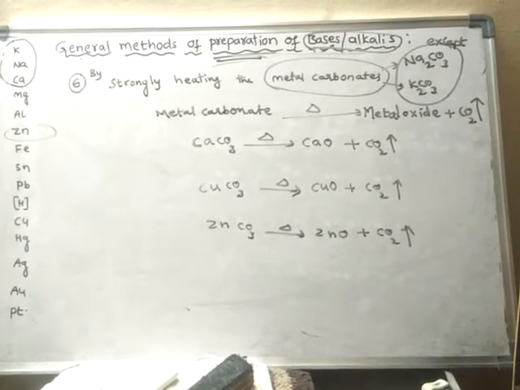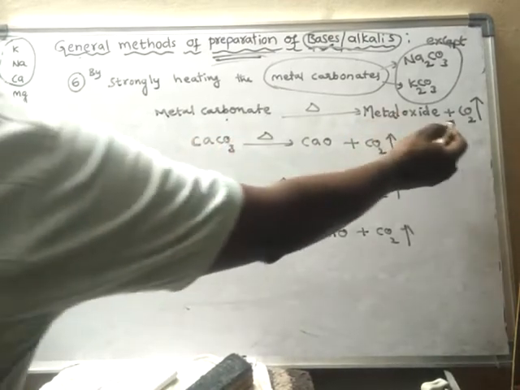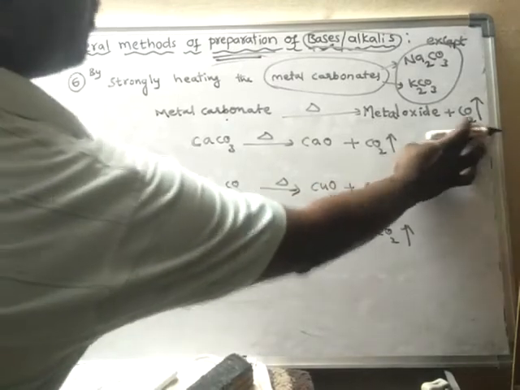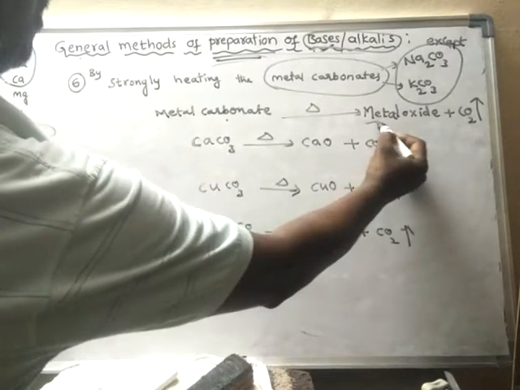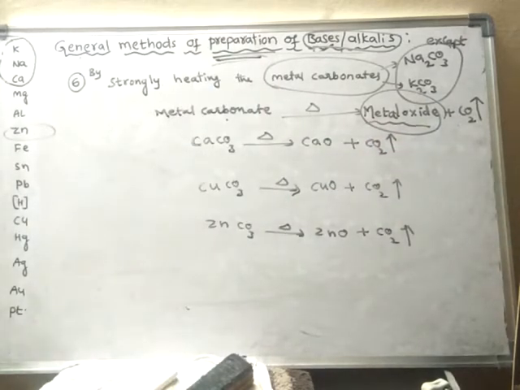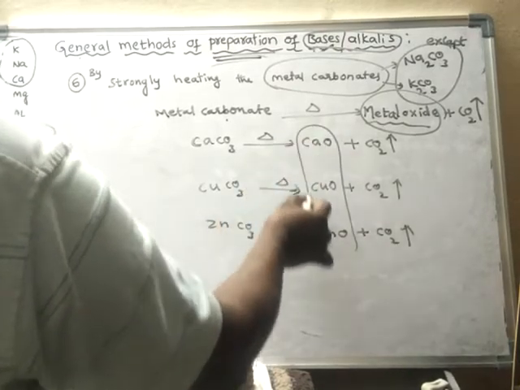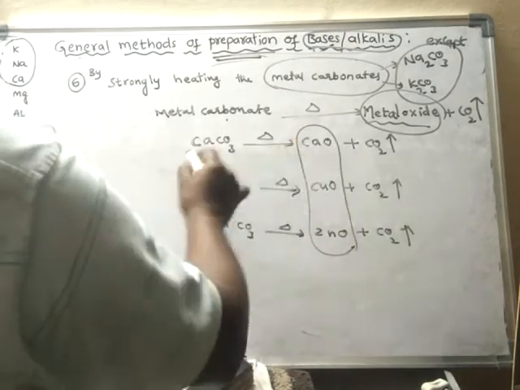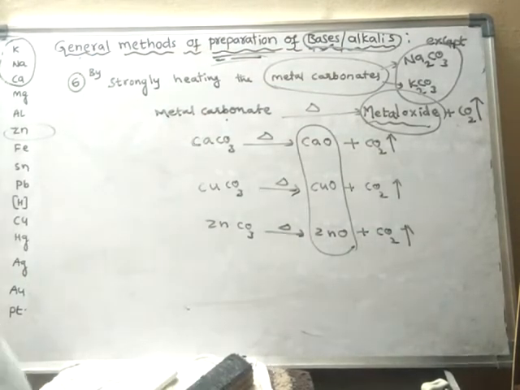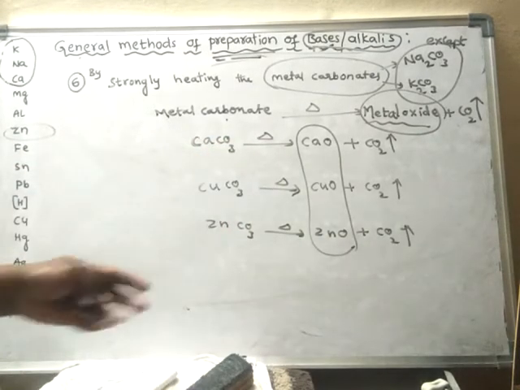So generally, metal carbonates liberate carbon dioxide upon strong heating, and during this process metal oxide is formed, and these metal oxides are basic in nature. They are called basic oxides. These are all basic oxides, and they are prepared in this process. So this is one of the methods of preparation of bases.